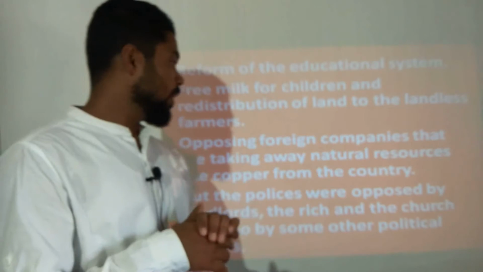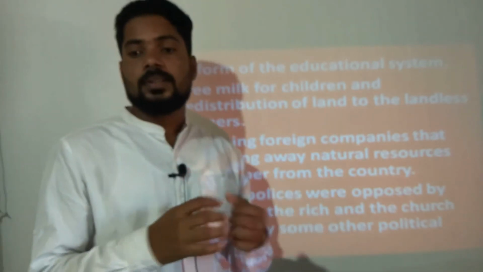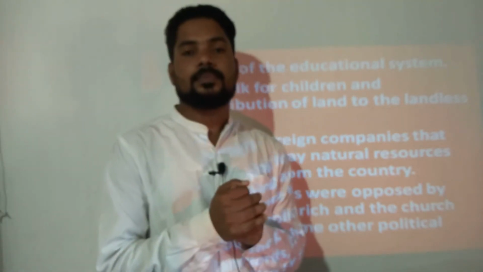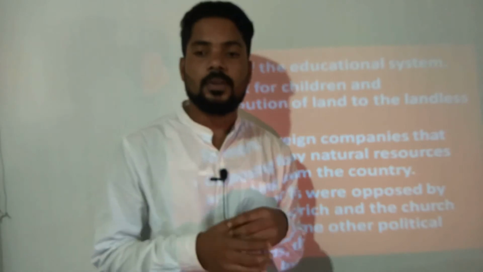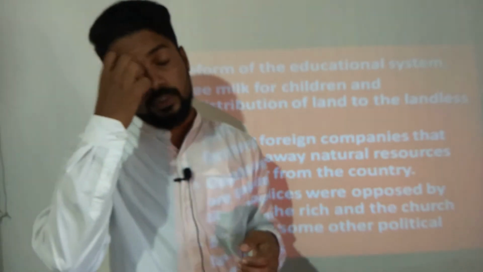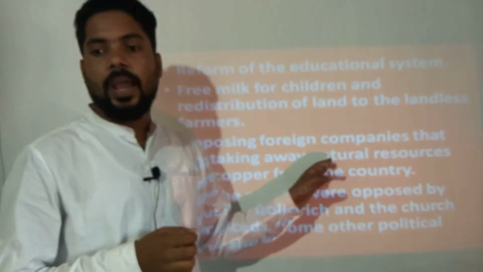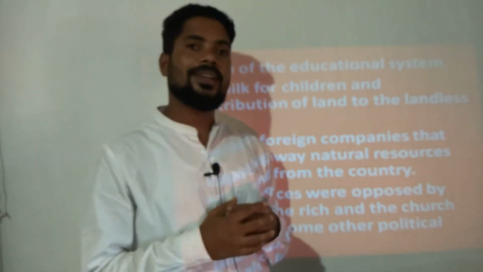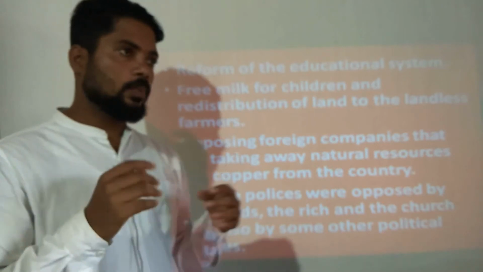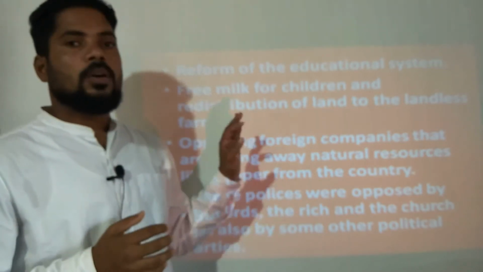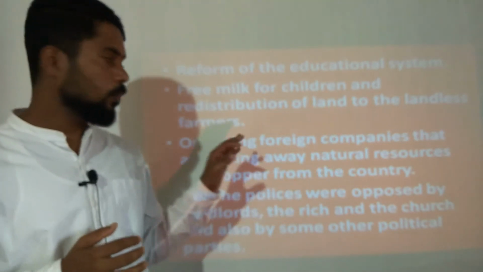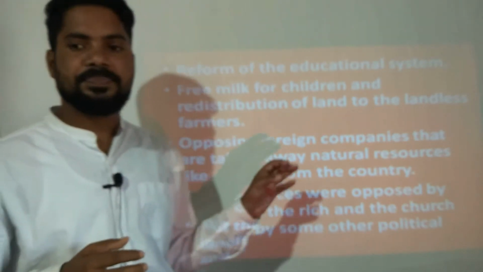And the rich and the churches also opposed, because they also got trouble because of the policy, and some other political parties also opposed the policy of Salvador Allende.